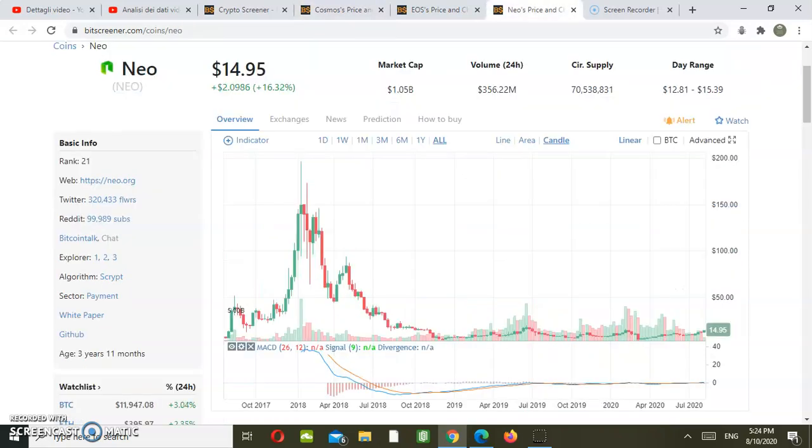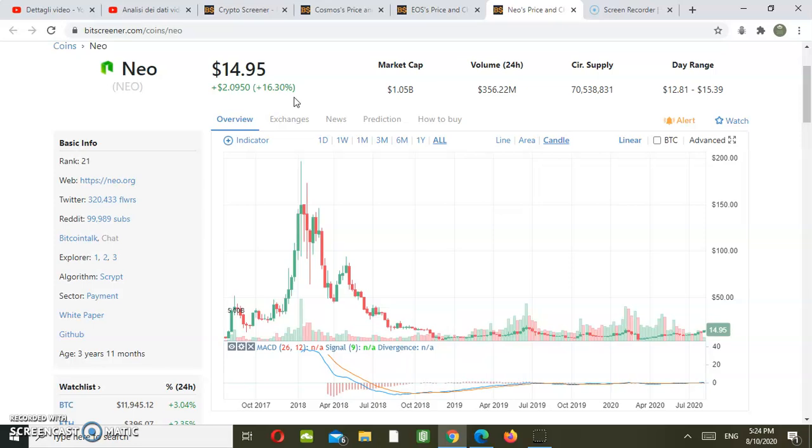Let's move now to NEO. NEO is a very similar chart to what we can observe for NEM, for example, and Tron as well. We are inside a very strong and long period of accumulation. Right now the quotation is 15 US dollars with a 16% gain over the last 24 hours.